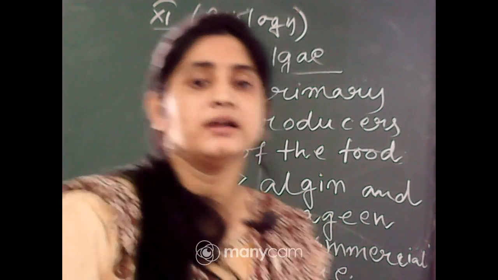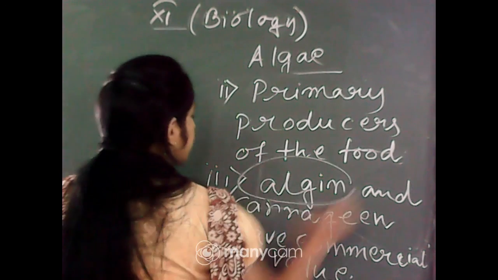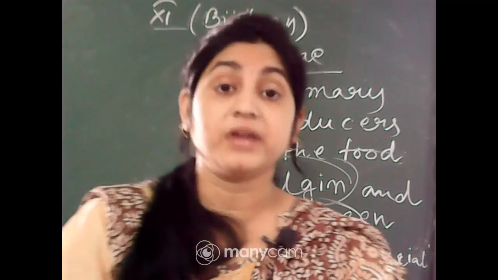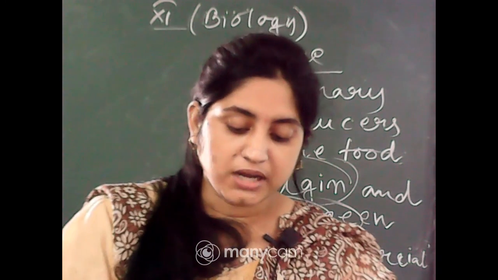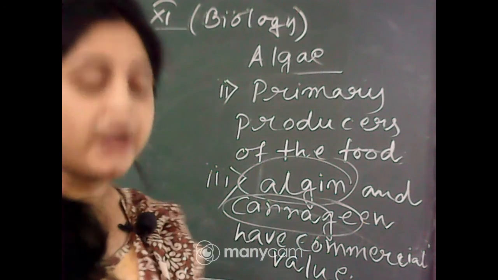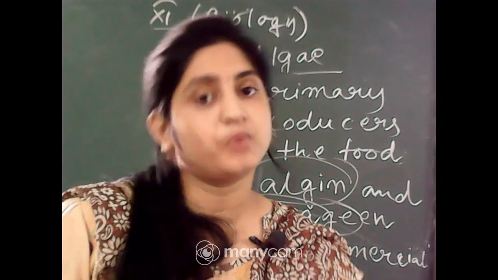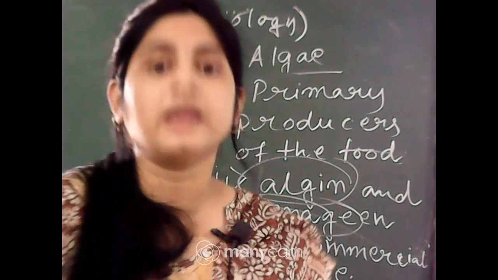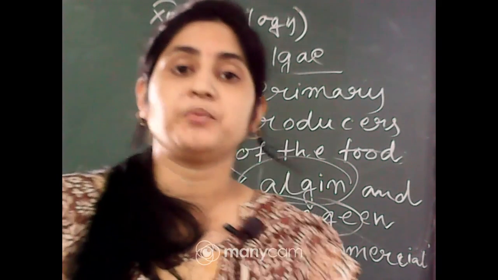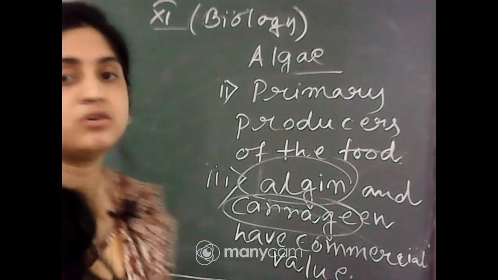So agar is produced from which algae? Alginate is from the brown algae, and carrageenan is the red algae. Agar from Gracilaria and Gelidium, produced from these types of algae, is used as the culturing media of the microbes and used in the production of ice cream and jelly, some chocolates also, okay.